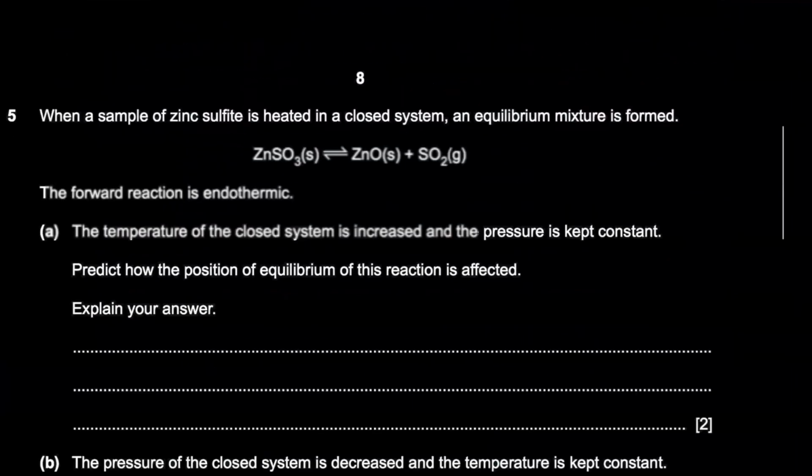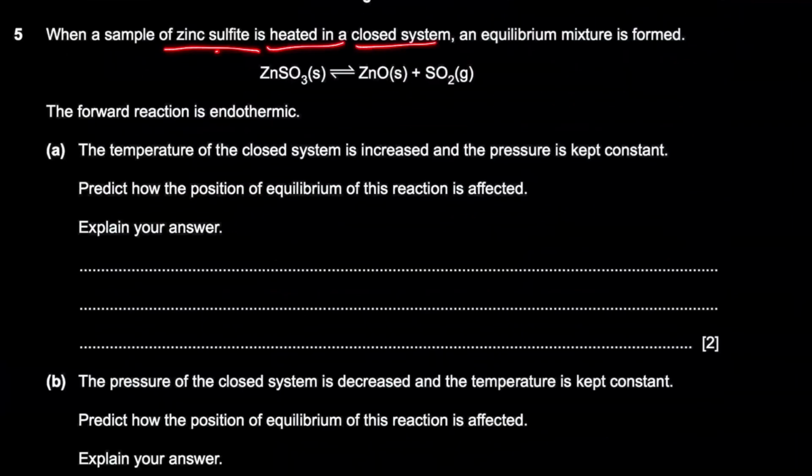When a sample of zinc sulfate is heated in a closed system, an equilibrium mixture is formed. The forward reaction is endothermic. The temperature of the closed system is increased. So the forward reaction is endothermic. Let me write that down. So delta H is positive. Endothermic means delta H is positive. The temperature of the closed system is increased and the pressure is kept constant. So all you're doing is increasing the temperature.